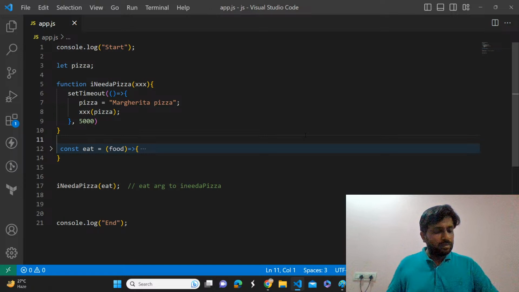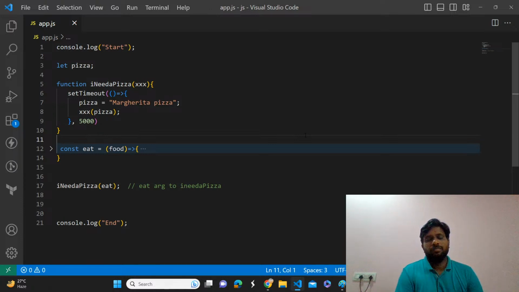Start, end. I'm having margarita pizza. After the end, after 5 seconds, it will print that. Okay, very good.